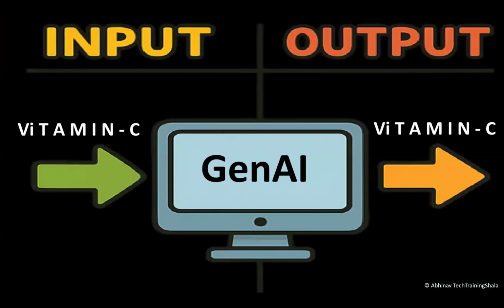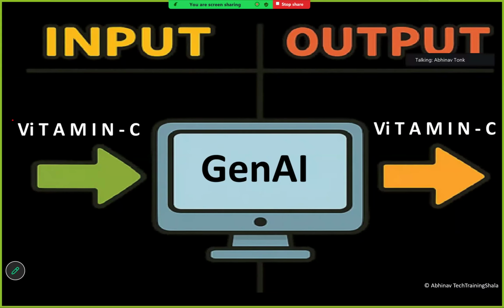Now coming back to the old slide, where I showed you that GenAI systems take in vitamin C and generate vitamin C. What is this vitamin C? Let's see. VI stands for video. T stands for text.